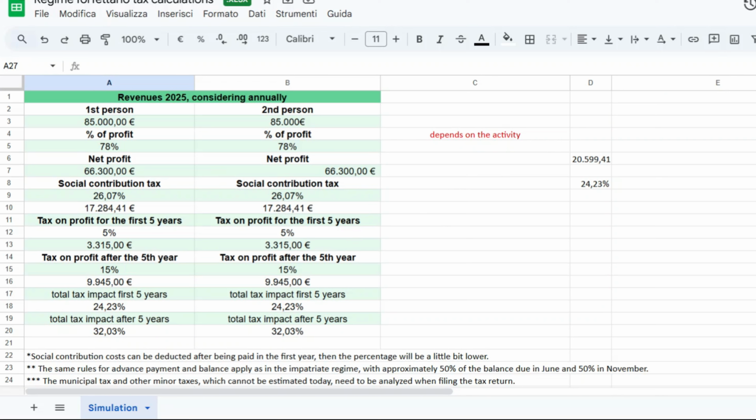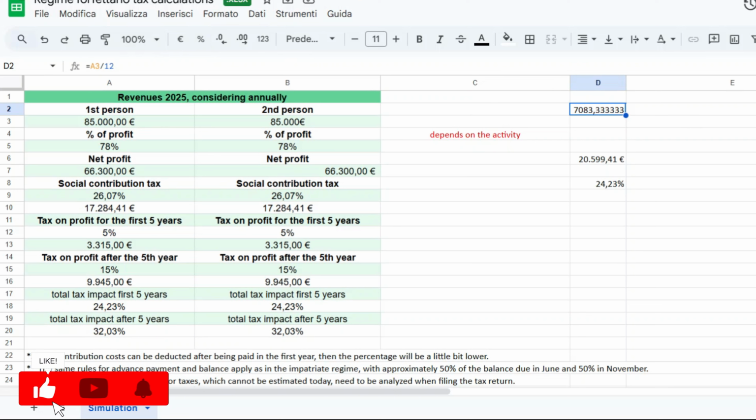Remember this last thing from this video: 85,000 means that you can invoice per month more or less 7,000 euro. So if you move, for instance, in January, in January you can do 85,000. If you move in December, let's say you cannot invoice 85,000 euro. No, because the 85,000 is based on a 12-month stay in the Italian territory, in the great nation of Italy.